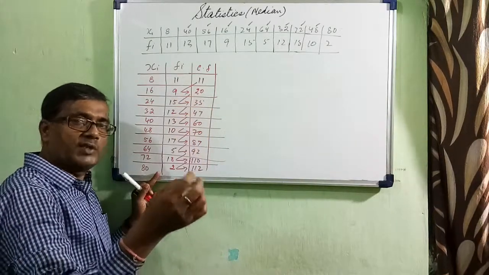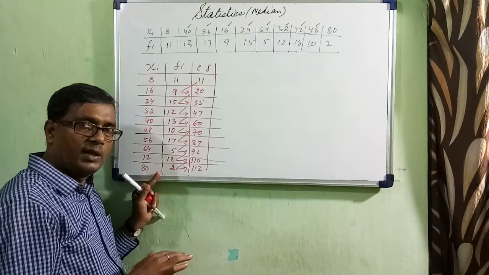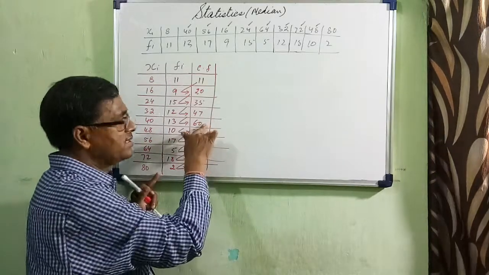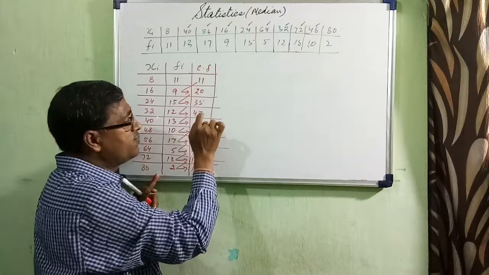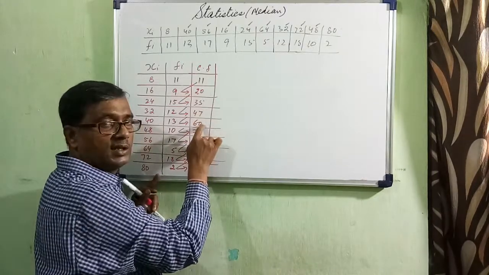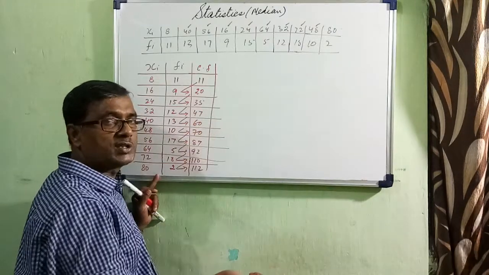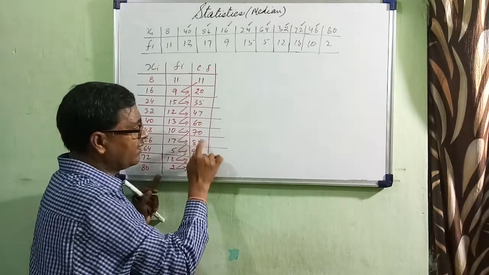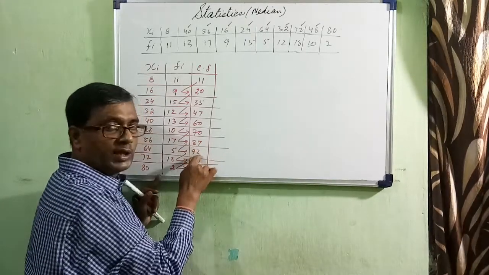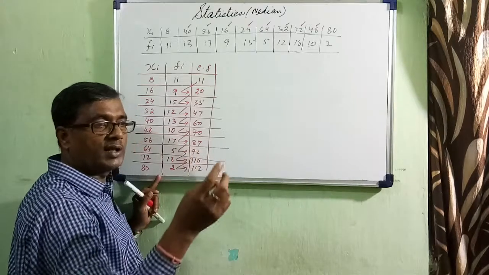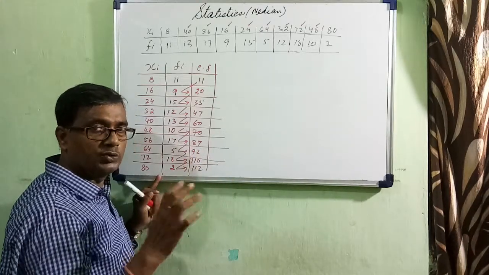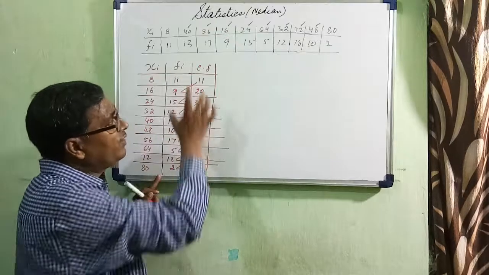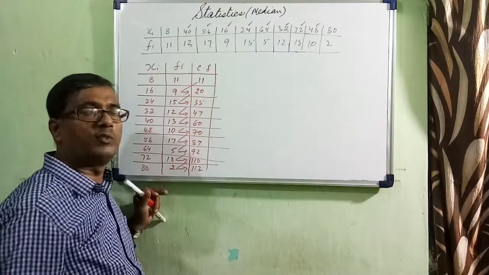Similarly, 60 will include 48 to 60, till 47 here. If I take 92, till 87 here, 92 will include 88 to 92. Understood? So this is the way we can treat the cumulative frequency.